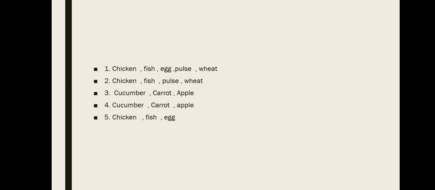Fourth, food items obtained from plants. The answer is cucumber, carrot and apple. Fifth, food items obtained from the animals. And the answer is chicken, fish and egg. Please note it down.